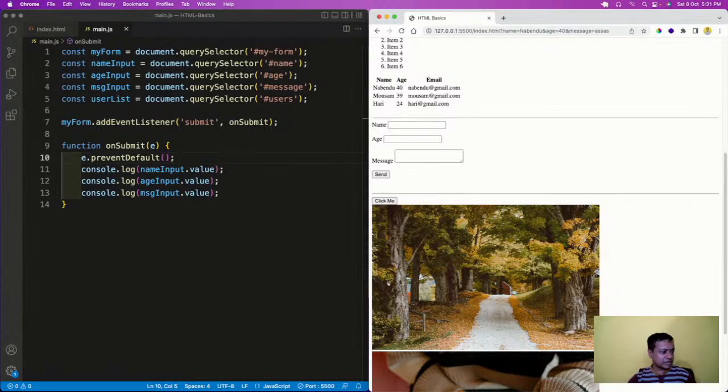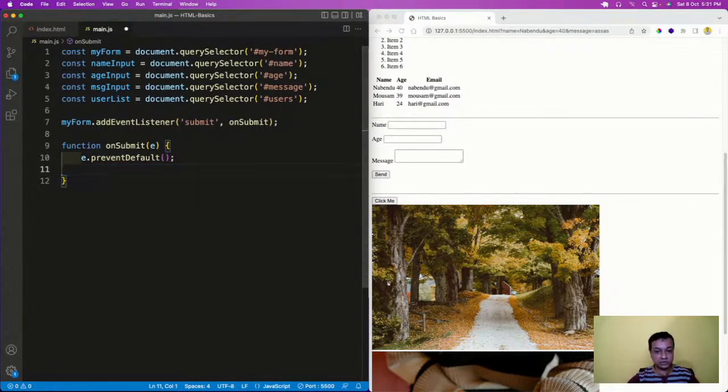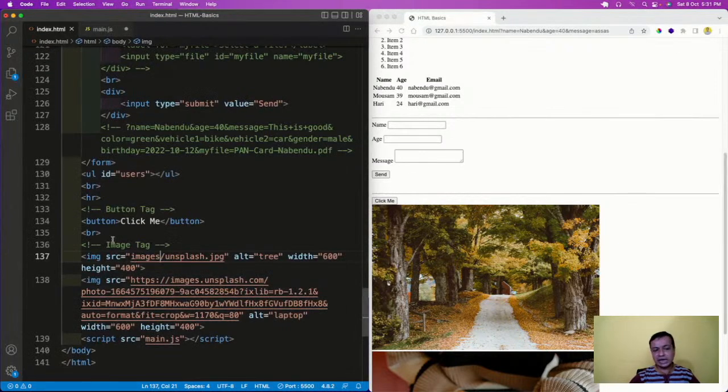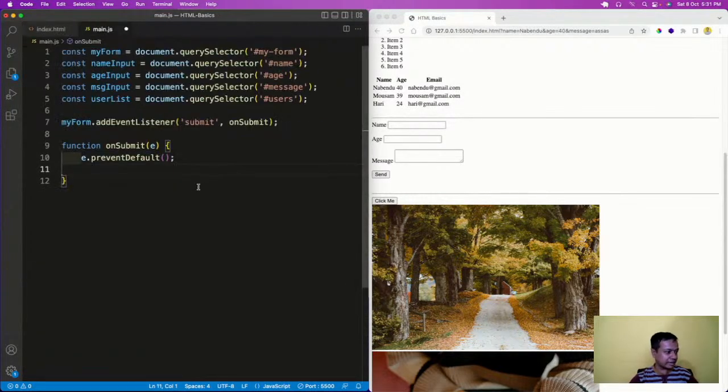Okay, so to get this, what we are going to do, JavaScript is again a very, very powerful programming language. You can do a lot of things. You can create HTML also from it. Okay, so that is the main thing. You can create HTML also from there. So we have created this UL for a reason. Actually, programmatically, I'm going to create li from it. Okay, so how I'm going to create li from it?